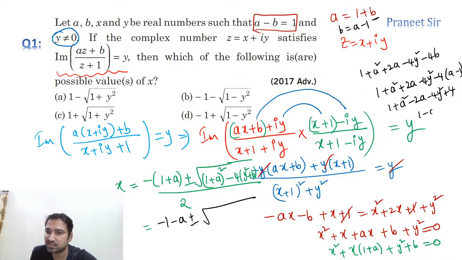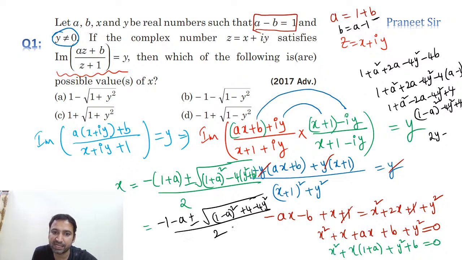So this is nothing but (1 minus a) whole square minus 4y square plus 4. So again I can write it like this: let me write this value here, (1 minus a) whole square plus 4 minus 4y square. This is what we are getting, guys, by 2. Clear? So this value we are getting.